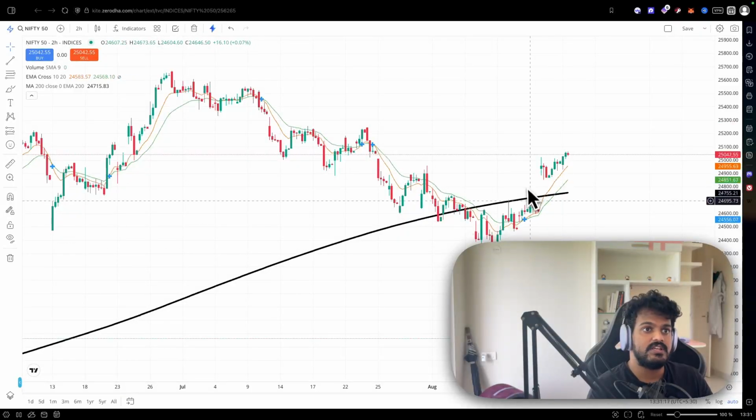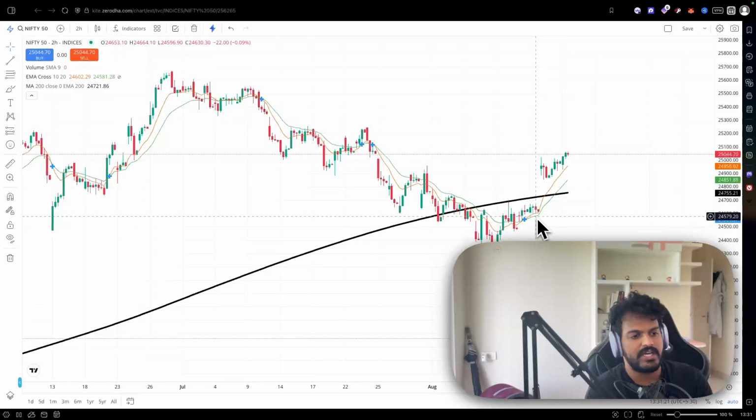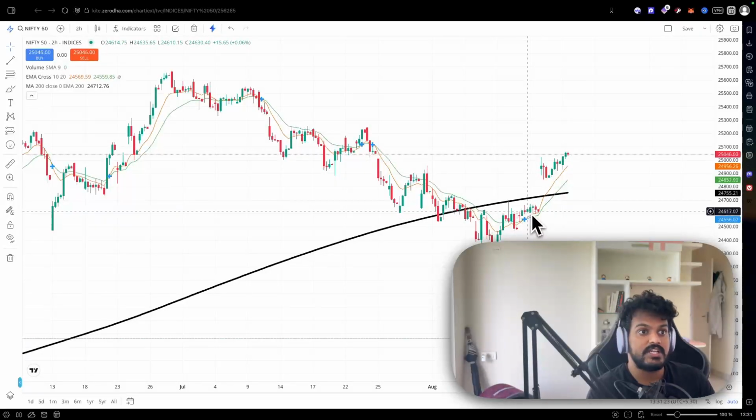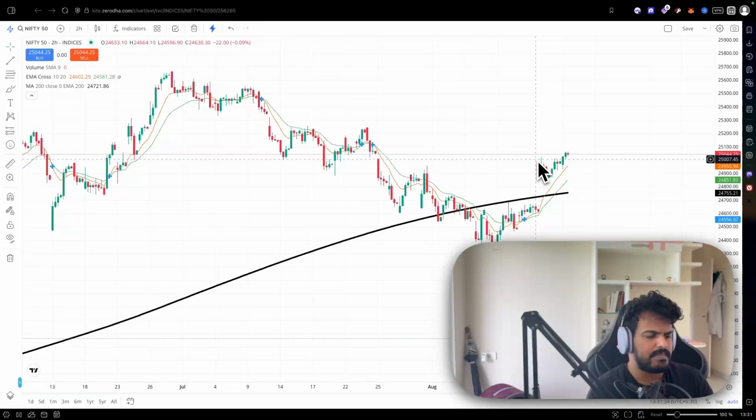So that gives us a clear sign that the trend has turned, but it is still in bearish territory because it has not crossed 200. Now, once it has crossed above that, it can exist in bullish territory. That's the simple way to define it.